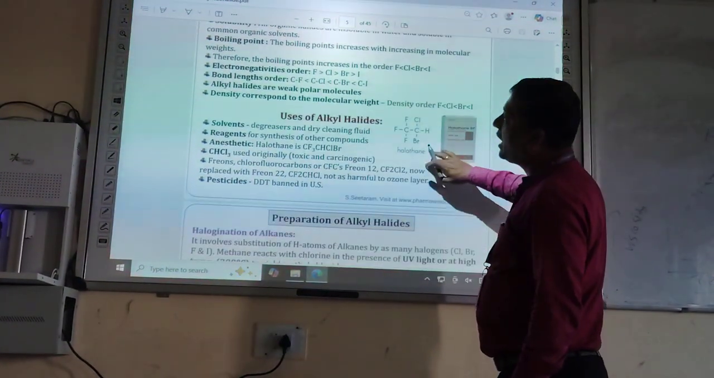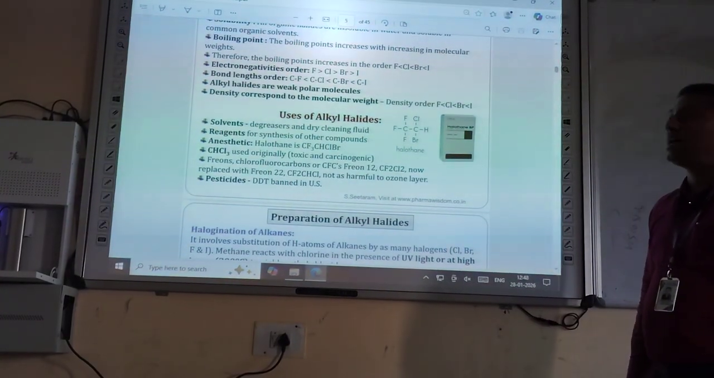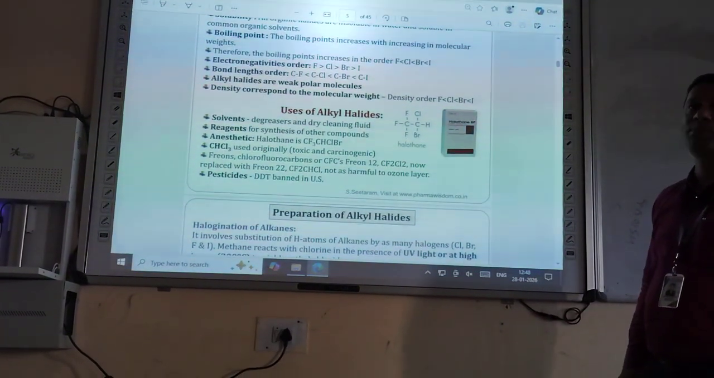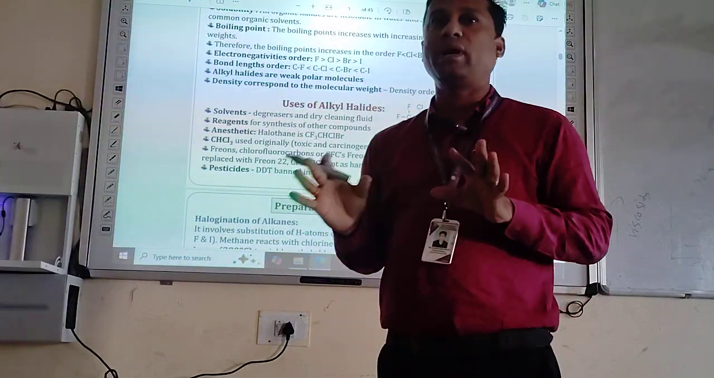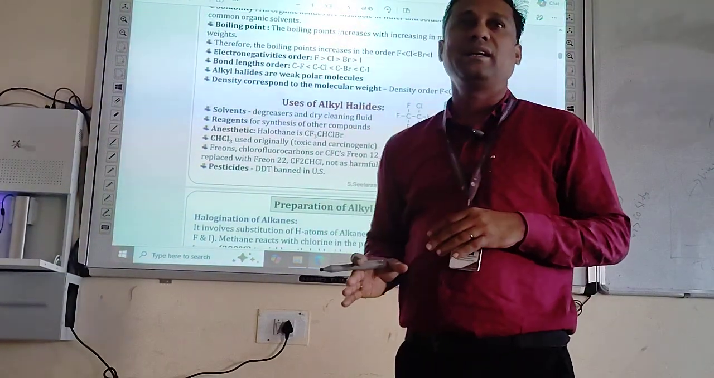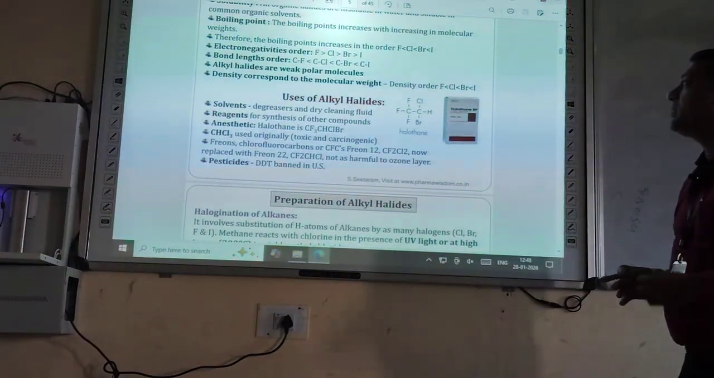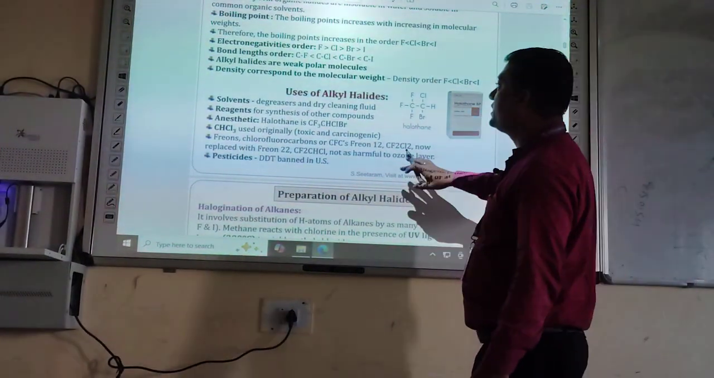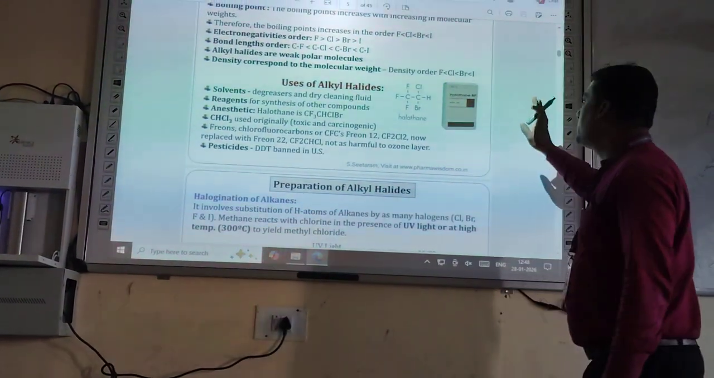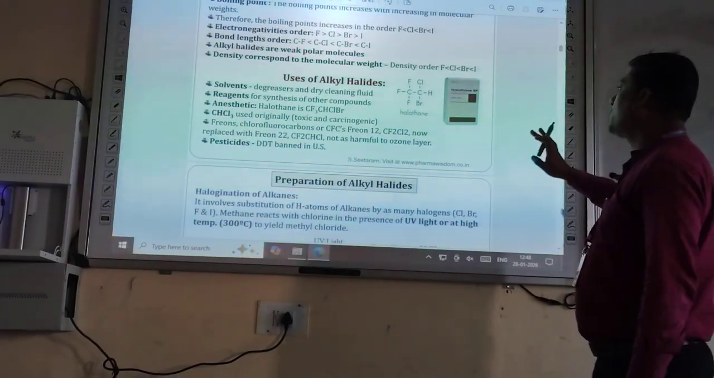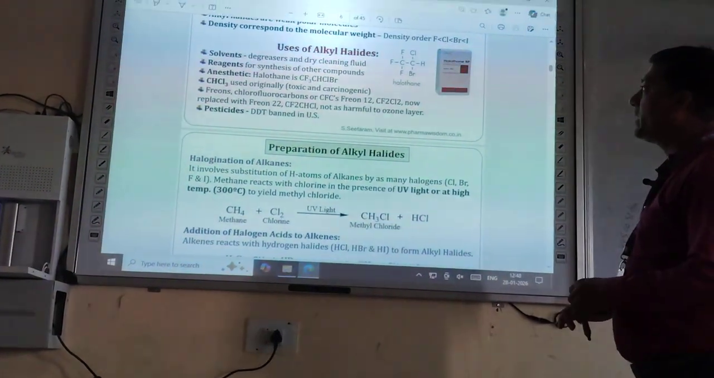Then alkyl halides are weak polar molecules. What is polarity? In a molecule, if delta positive and delta negative charges are present at the two ends, then it is known as polarity of a molecule. Then density compared to molecular weight. The density order is fluorine is smaller than chlorine, then smaller than bromine, then iodine. Then uses of alkyl halides. Solvent.